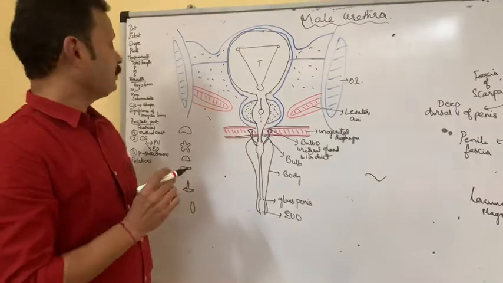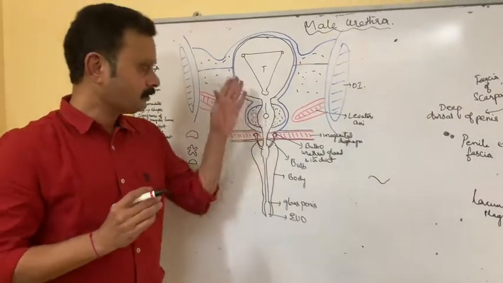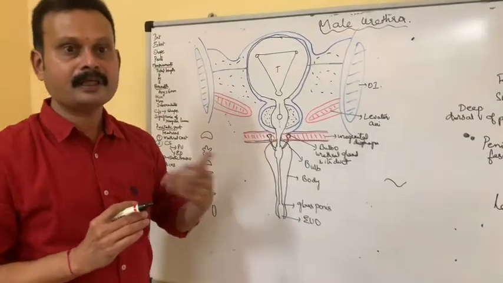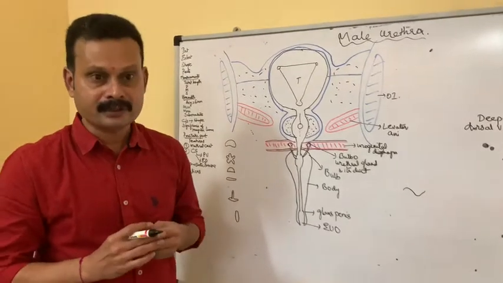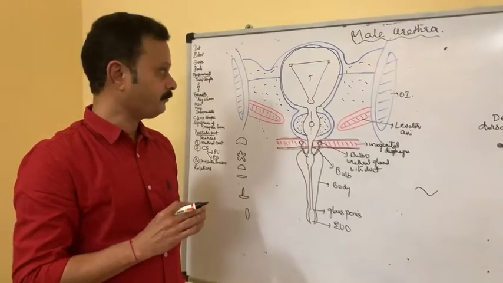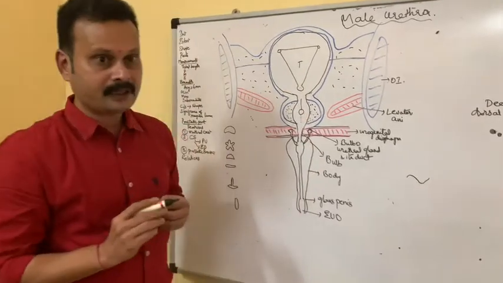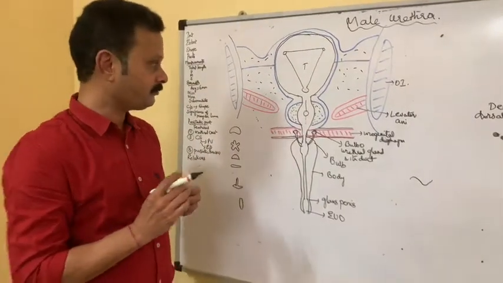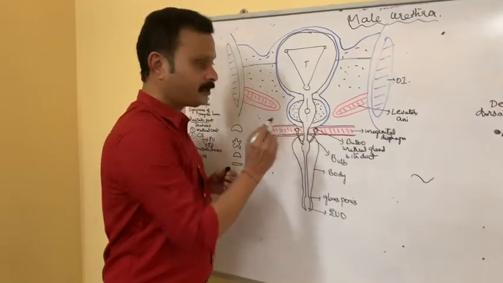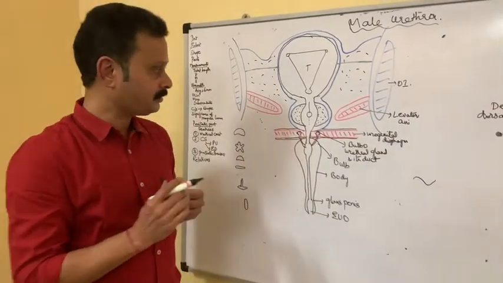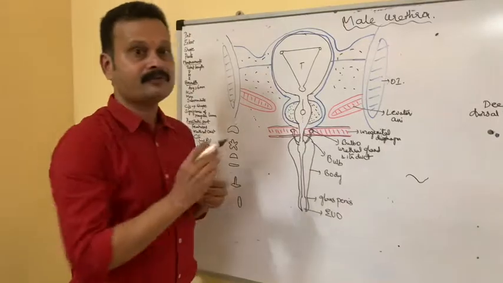Measurements. The total length of the urethra in male is around 18 to 20 centimeters. Of which the prostatic part of the urethra is around 3 centimeters, the membranous part is around 2 centimeters and the spongy part is around 15 centimeters.